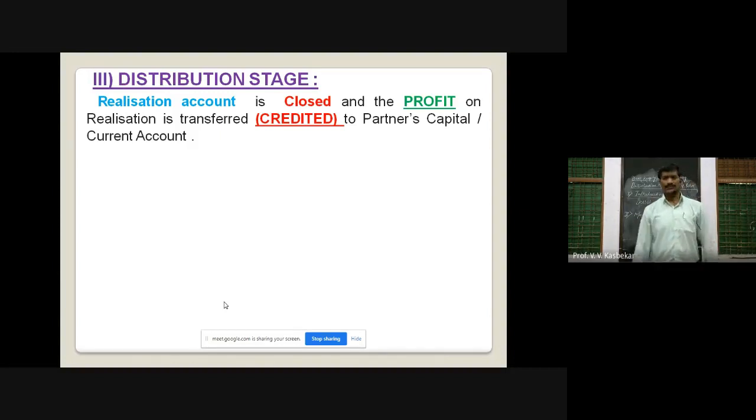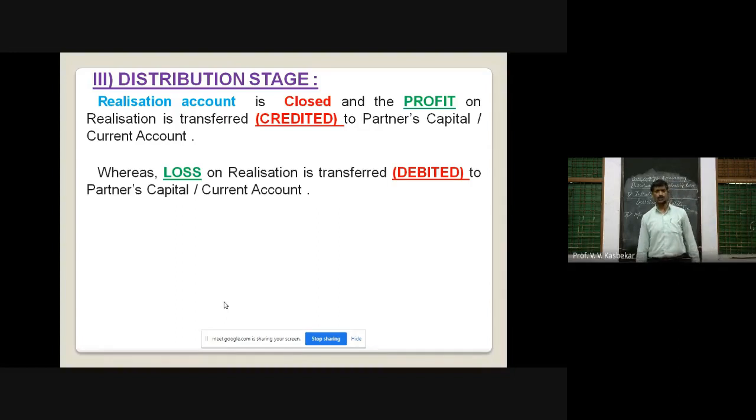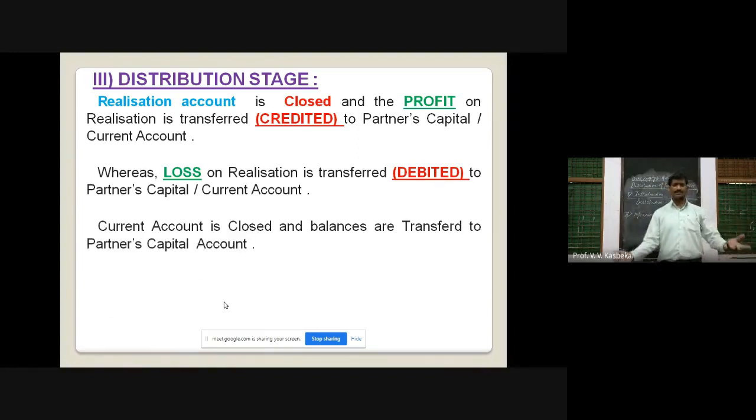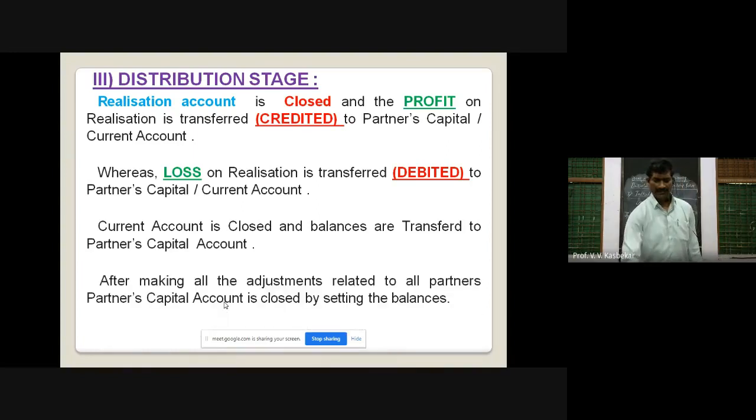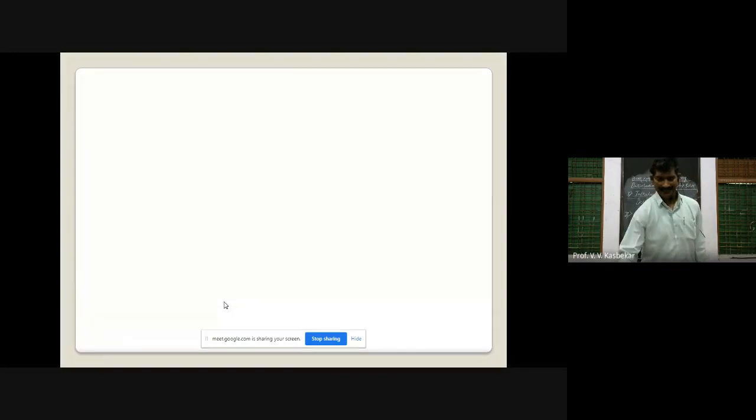When there is a profit, it is credited to partner's capital or current account. And if there is a loss on realization, it is debited to partner's capital or current account. Afterwards, current account is closed and all the balances of current account are transferred to partner's capital account. And after making all the adjustments, partner's capital account is closed by settling their balances.